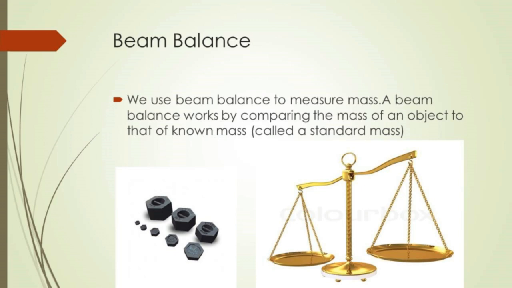Beam balance. We use a beam balance to measure mass. A beam balance works by comparing the mass of an object to that of a known mass, also called a standard mass. Here, the weight stones are known as the known mass. By using the known mass, we can measure the unknown mass.